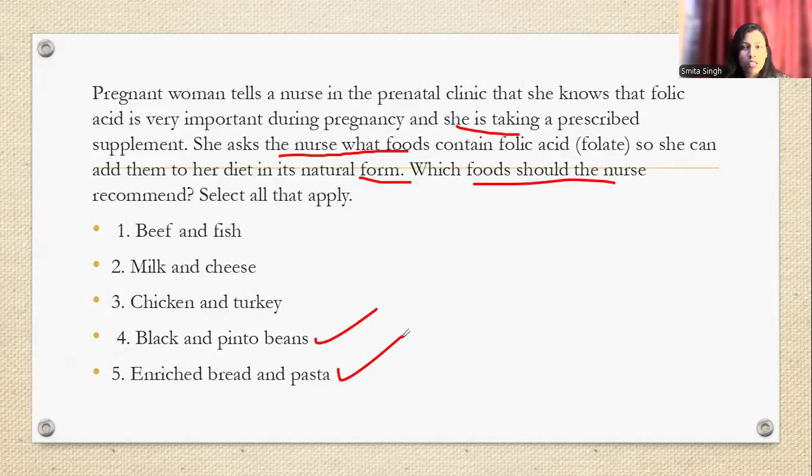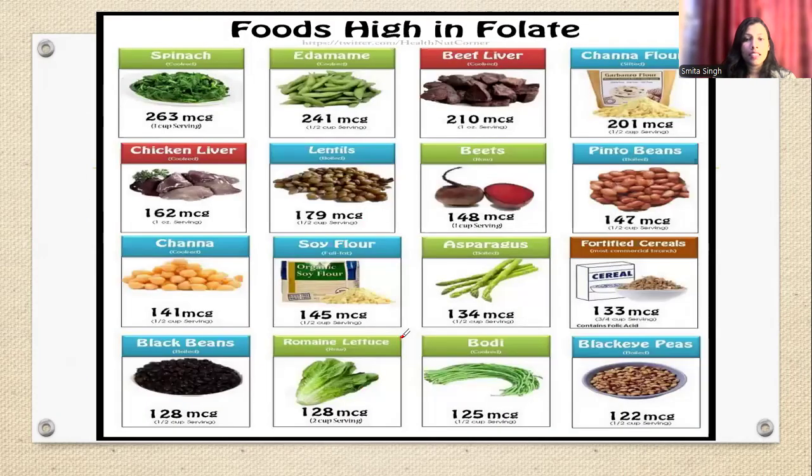So let's have a small discussion, because you should know that folic acid is taken prior to the pregnancy also to prevent neural tube defect in the baby. So what are the foods which are rich in folic acid? You can see spinach, chicken, liver, legumes, beetroot, fortified cereals, and rajma, that also has folic acid, black beans, okay?